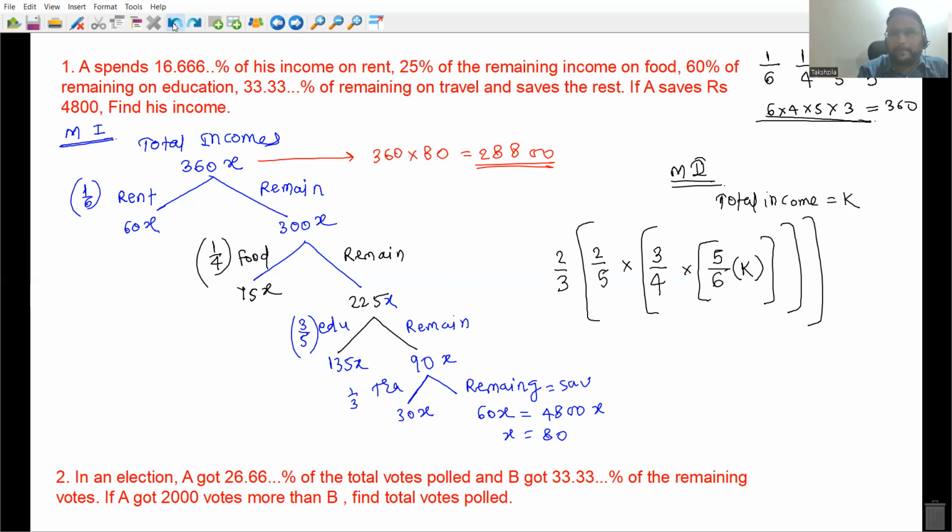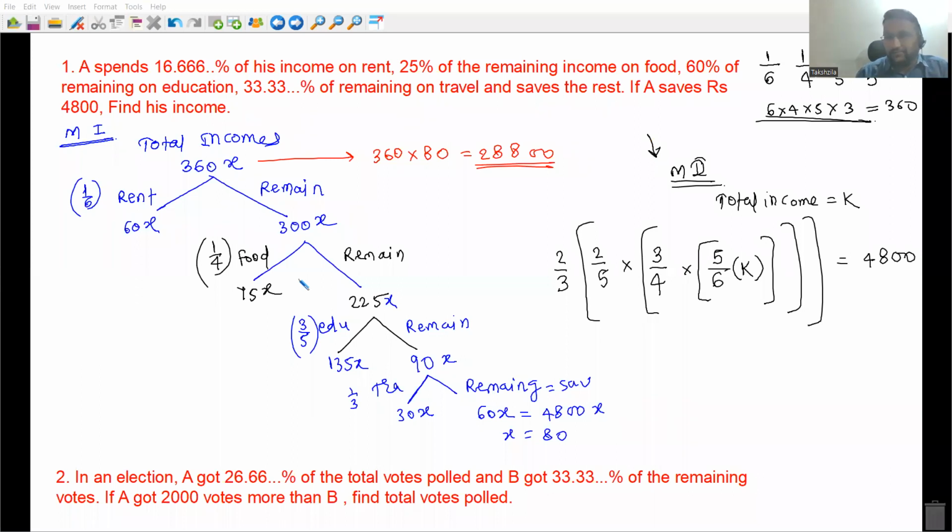Okay, all the percentages are in. This is the remaining stuff. That is my saving. That is equal to 4800. Are you getting this method, everyone? At the time of the exam, this is much preferred. It takes less space and is a bit quicker.